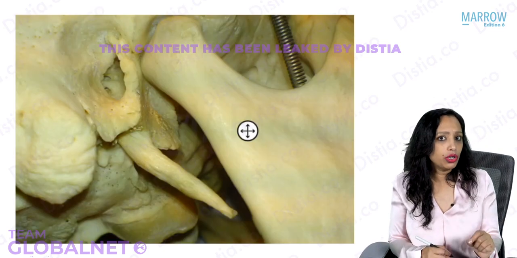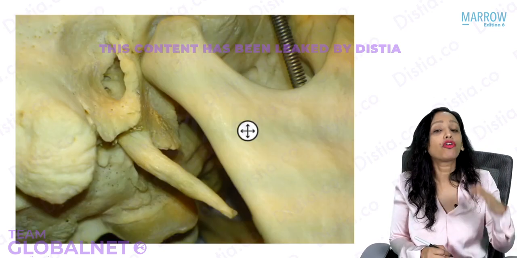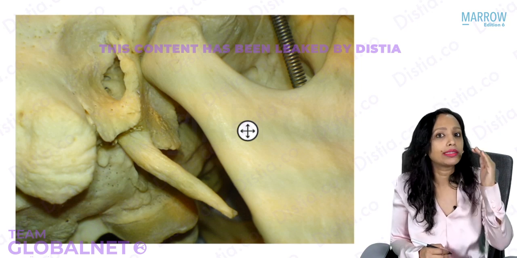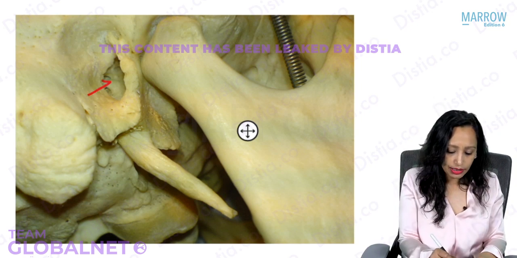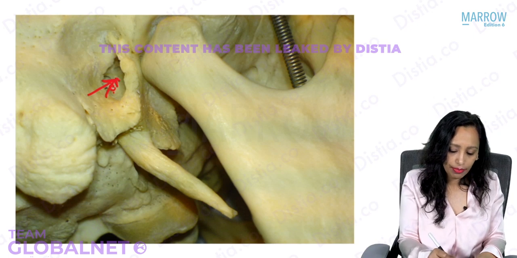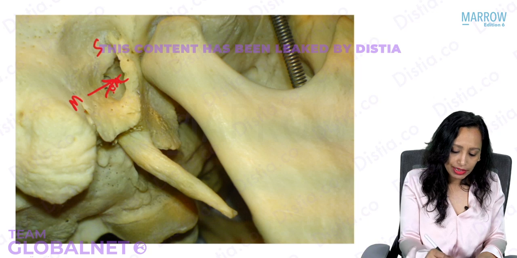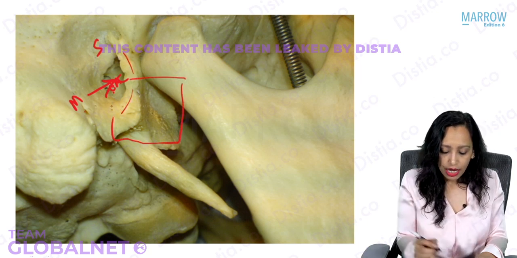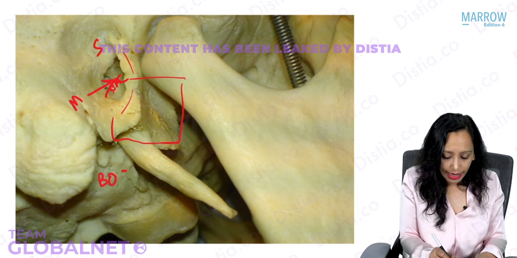So having a closer look at the base of the skull, which forms the floor of this tunnel, this tunnel which we call the ear, as we can see here, this is the tunnel, this is the external auditory canal part, formed posteriorly by the mastoid, superiorly by the squamous, and here we have the tympanic bone extending this complete curved bone here. So this here is the base of skull area.